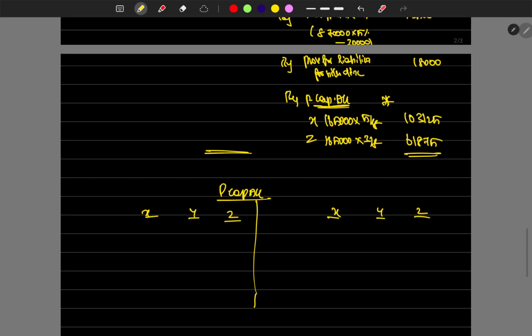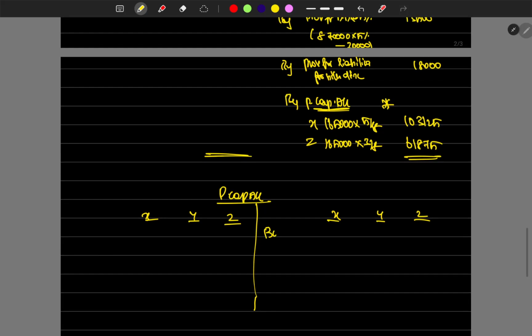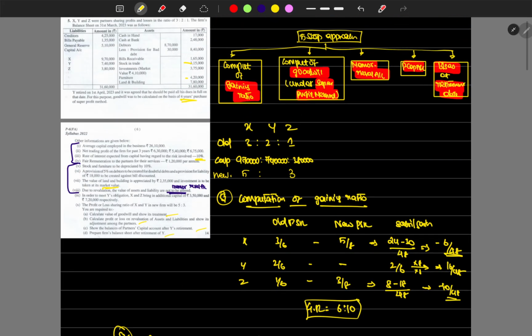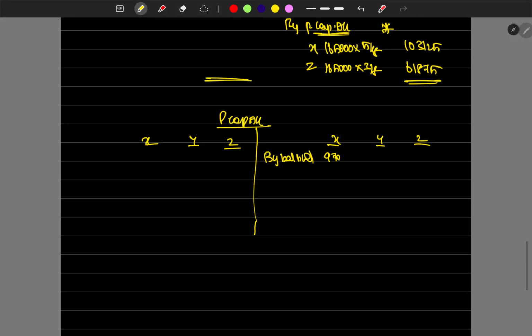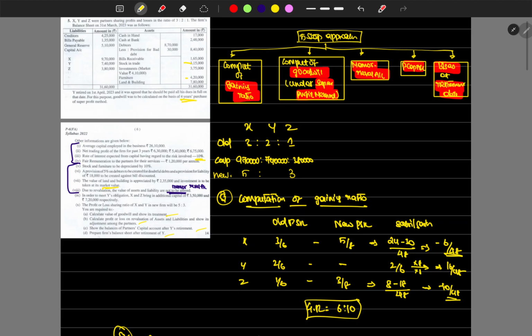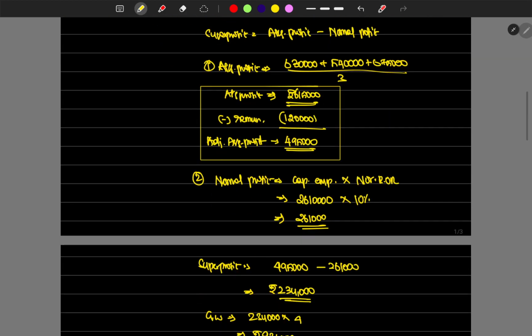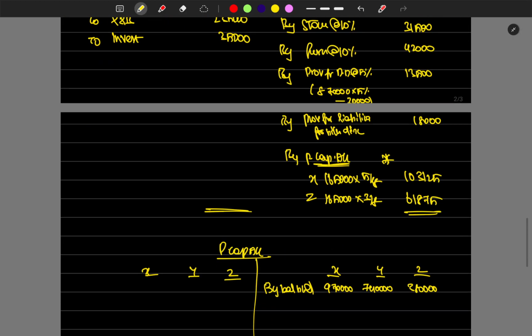For the first item, we have to transfer all the profit balance of all the partners, right? 970, 740, 380. Okay, these are the balances of all the partners. Then what's the second item? Obviously the reserve comes next.